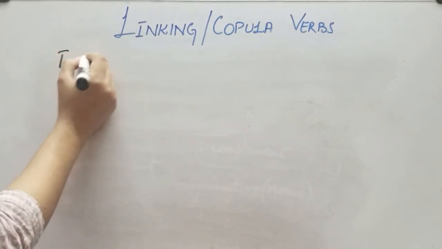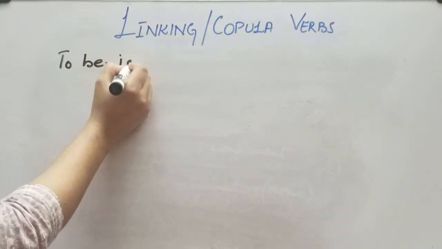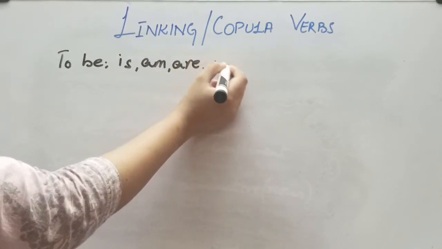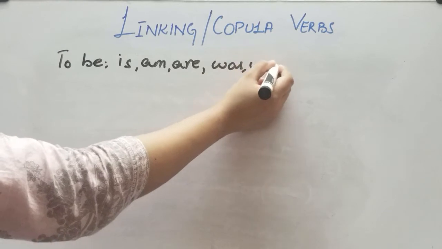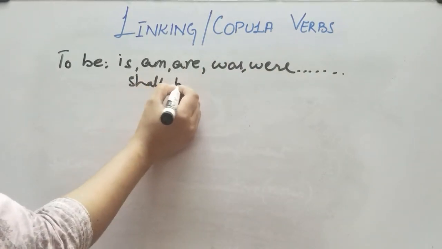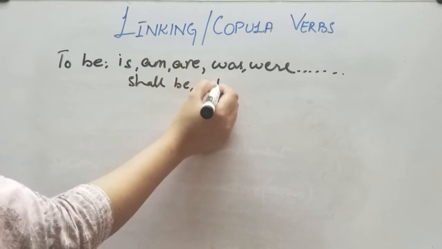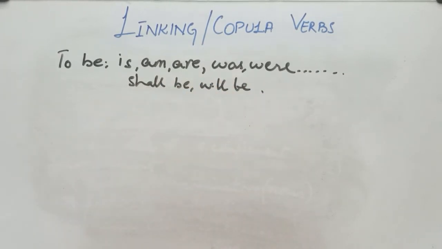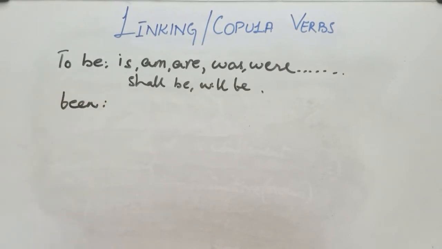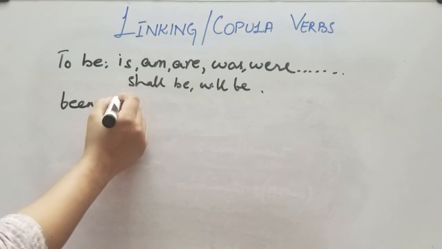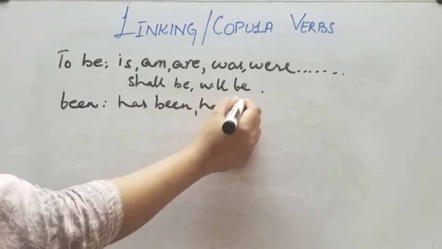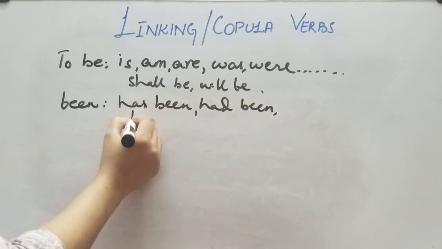for to be, it's is, am, are, was, were, and it keeps on going, shall be, will be, etc. Okay, then for being, most common linking verbs we see are has been, had been, have been.